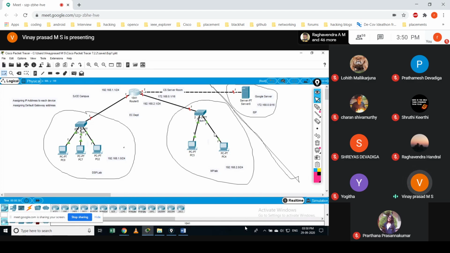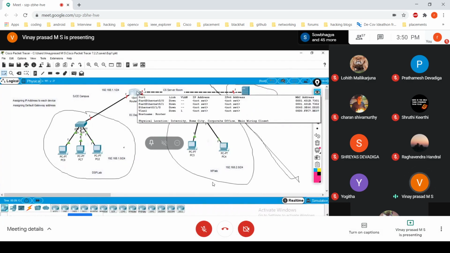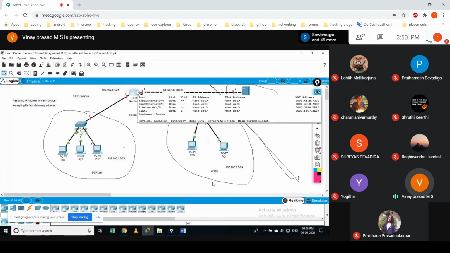You're not able to access the internet or communicate with any other device in the same network itself. If this is turned off, obviously there is no communication at all. In this scenario, whoever is in charge of administrating this network is supposed to visit this server room, or wherever this device is kept, and look at what the issue is. By seeing that rack where you put this device, you would be able to understand whether this device has power or not.